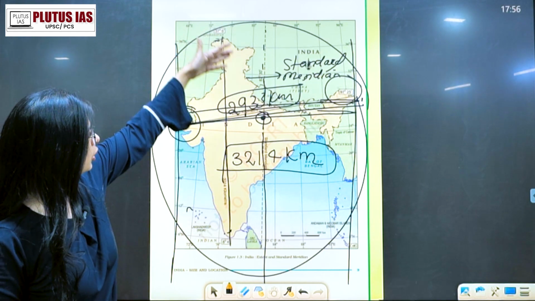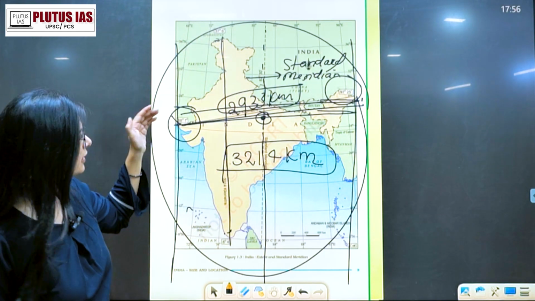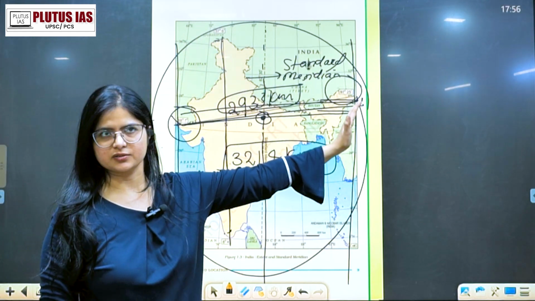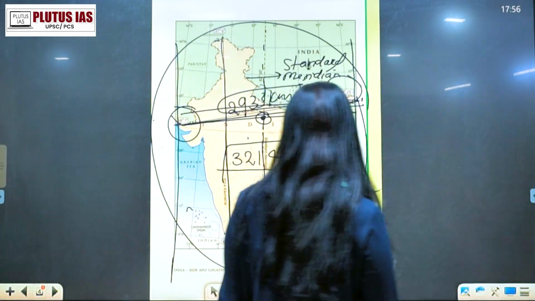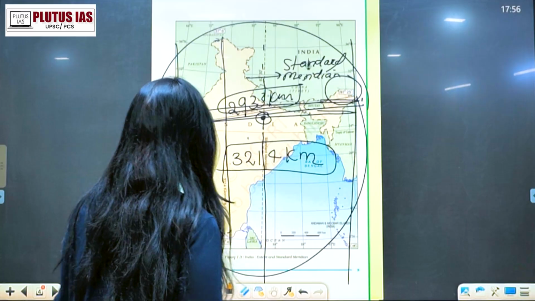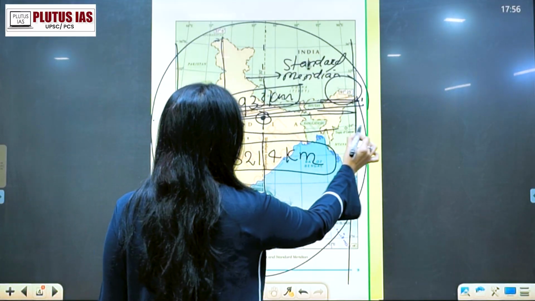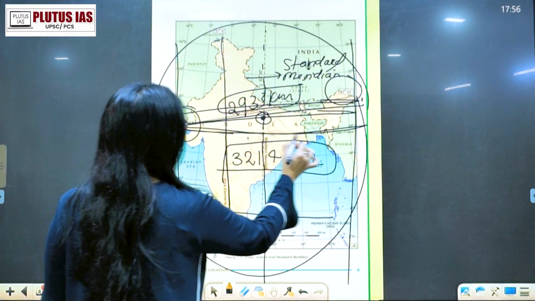And the north to south distance is more as compared to west to east, because one is about 3000 and the other is about 2000. Okay, there is not a very big difference, but yes. And you can see this is the Tropic of Cancer which is passing, right?